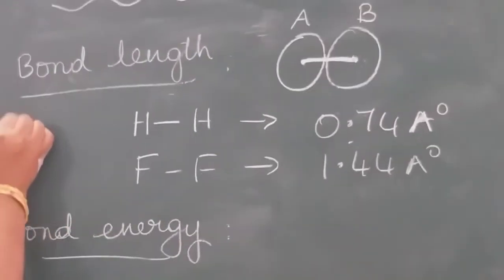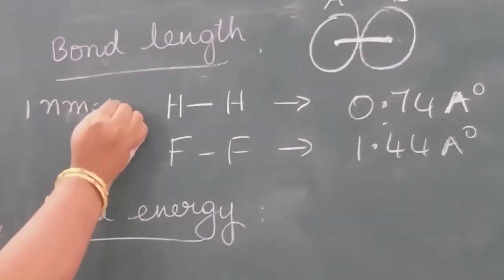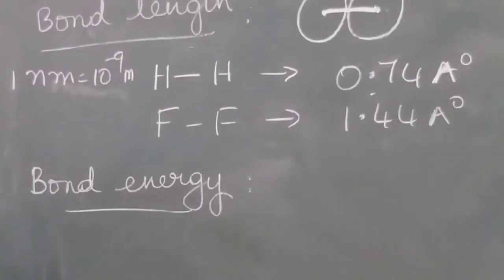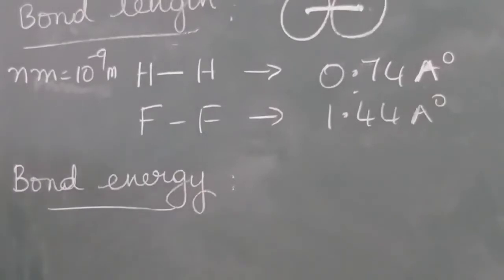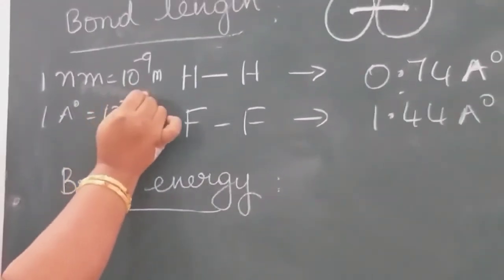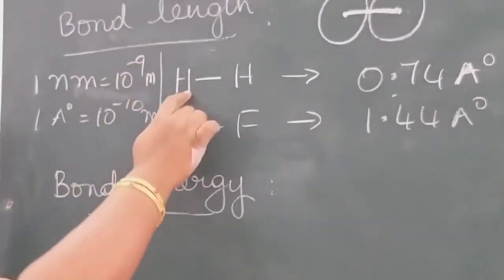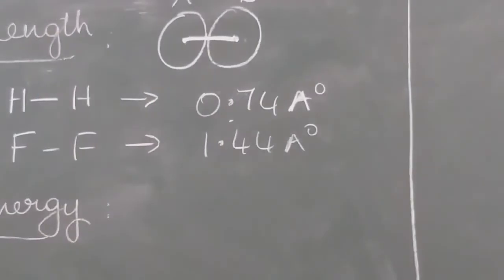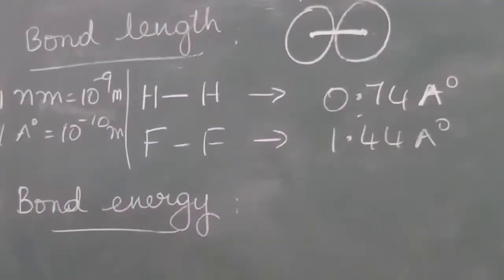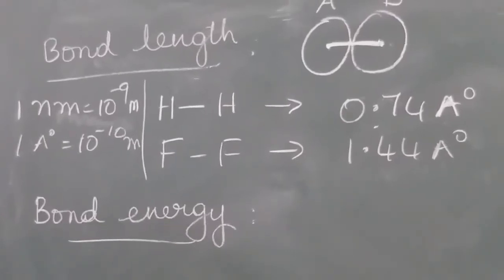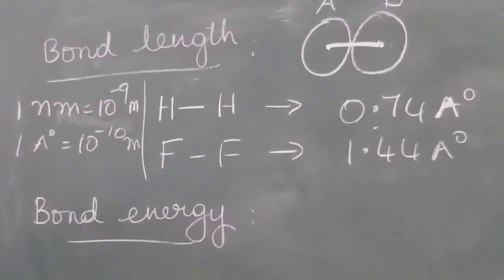1 nanometer is equal to 10 power minus 9 meters, or 1 angstrom unit is equal to 10 power minus 10 meters. Okay, here the values are given. The bond length between hydrogen and hydrogen is 0.74 angstrom units, and the bond length between fluorine and fluorine is 1.44 angstrom units. Okay, next one, bond energy.